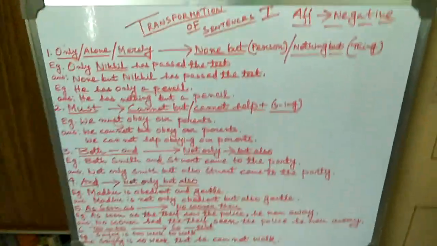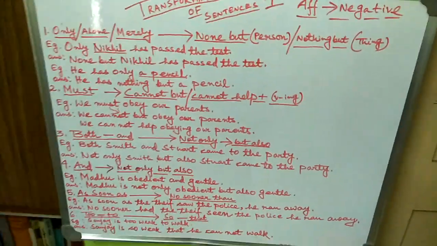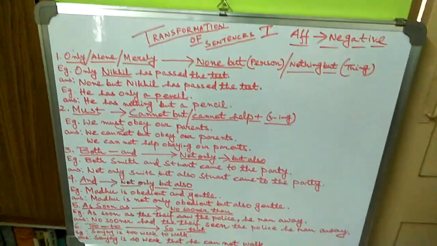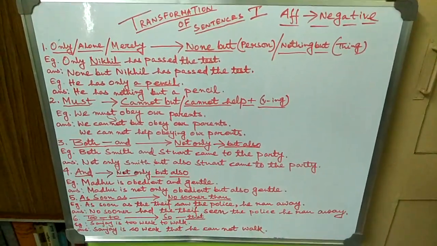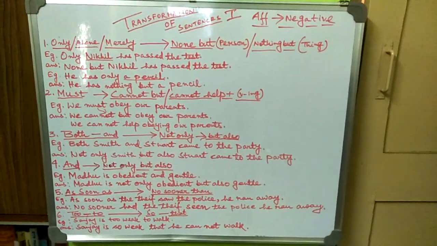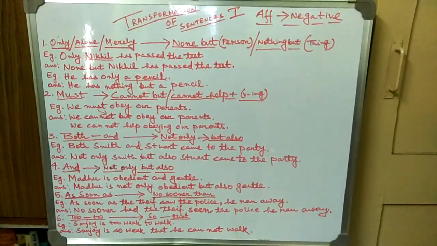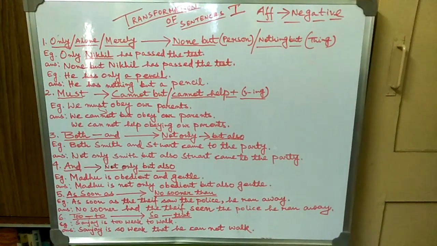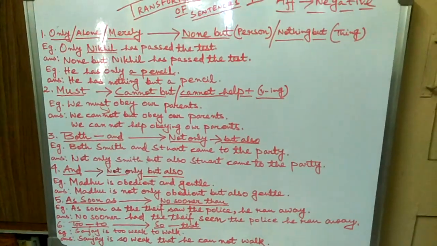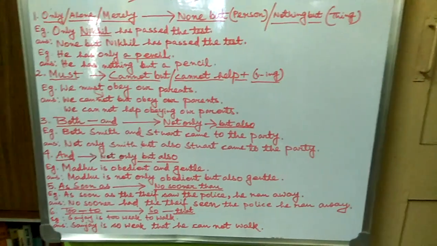So we must give a revision, we must revise what we have learned. Those who want to write down the formulas and examples, please do that. Once you write down all the formulas and all the examples, especially the formulas, you have to understand and memorize all the formulas.